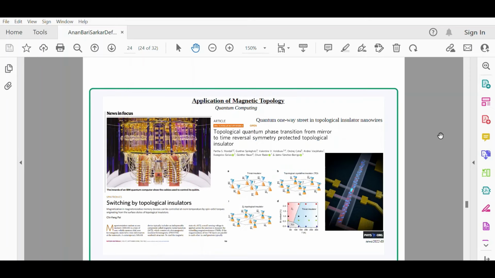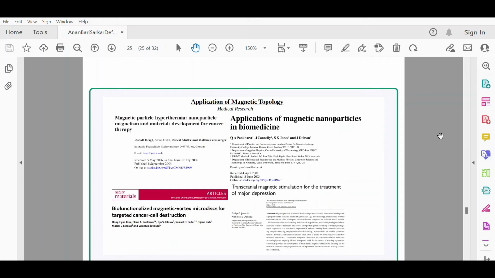And again, coming back to quantum computing, there is recent news titled "quantum one-way street in topological insulator nanowires." These things are of immense interest in recent times. And again the same things that I've discussed, the implication of these things in medical research.